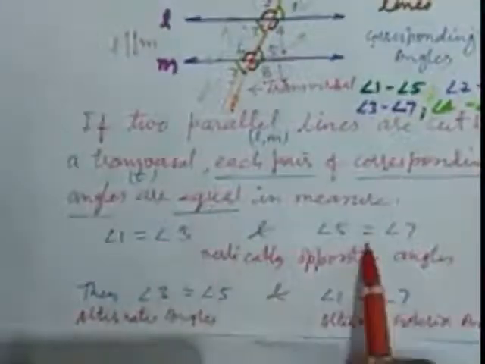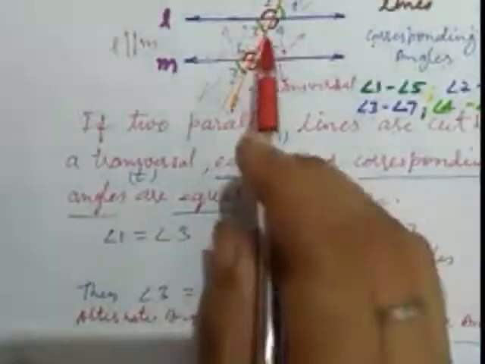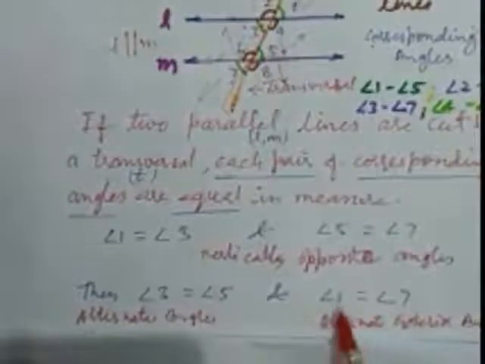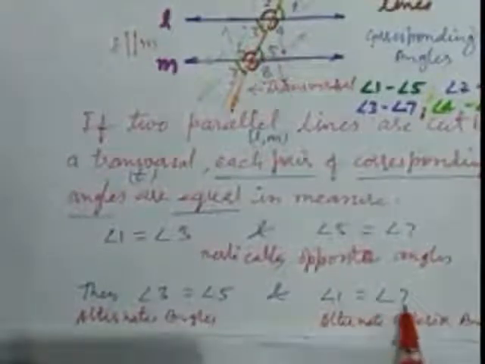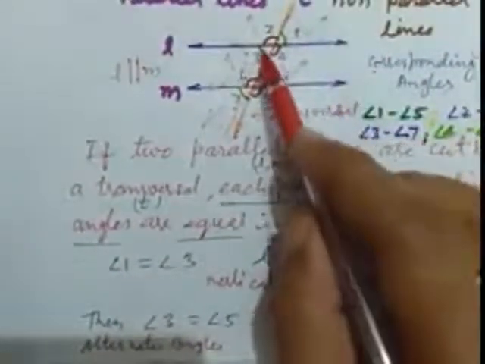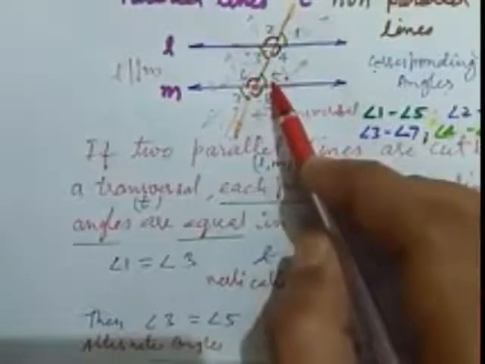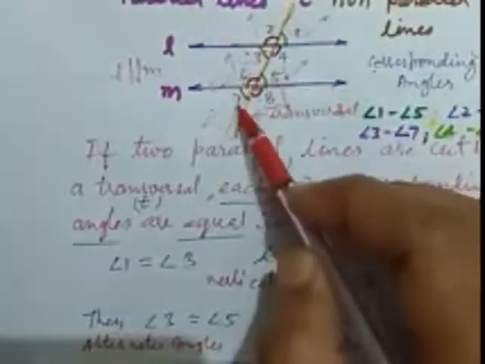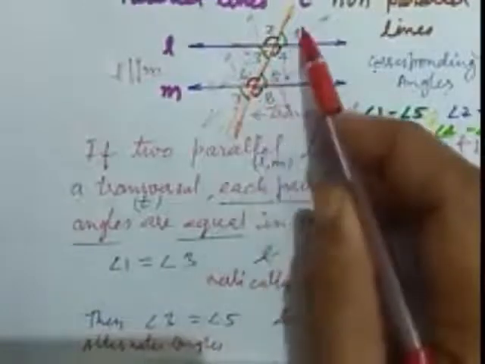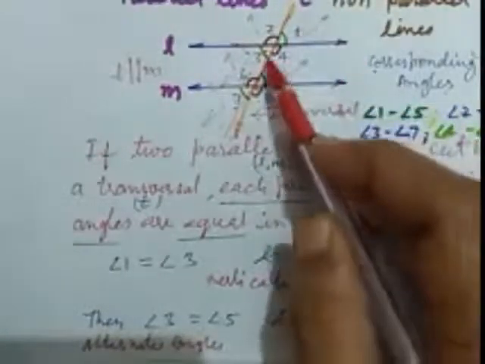By this information we receive that angle 3 and angle 5 are equal and angle 1 and angle 7 are also equal. Here 3 and 5 are interior alternate angles, and 1 and 7 are alternate exterior angles because they are on the exterior side, and 3 and 5 are on the interior side.